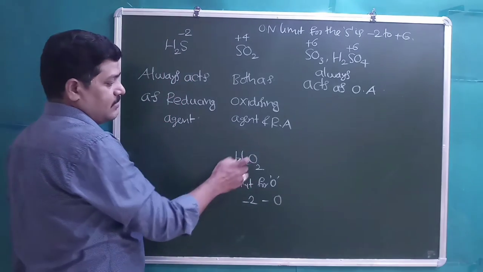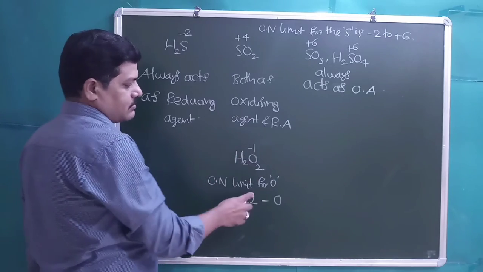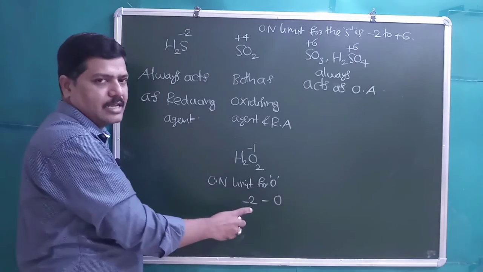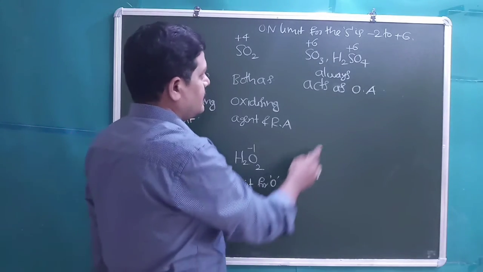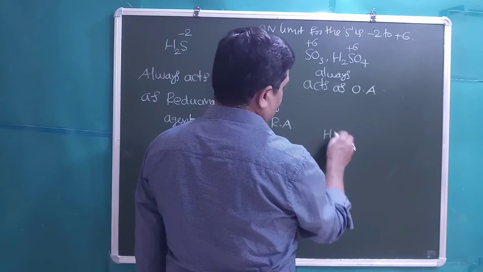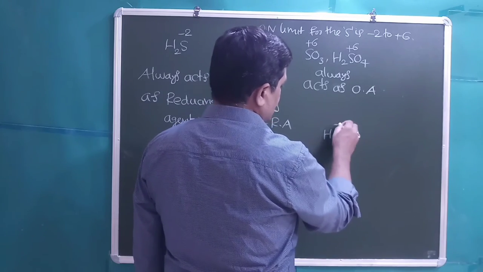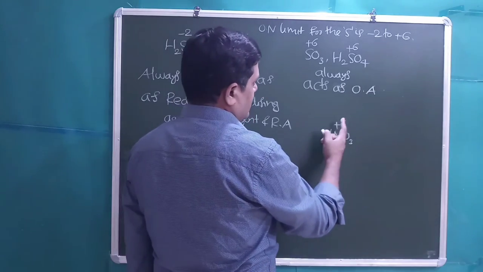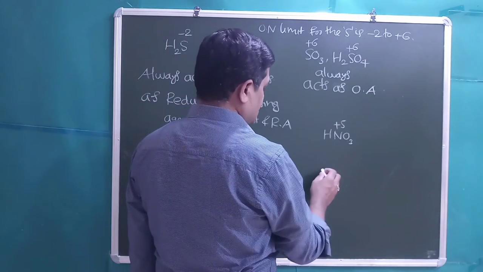It is in the intermediate oxidation state, -1. So H2O2 can act as both an oxidizing as well as a reducing agent. Now some other examples. In HNO3, nitrogen is present in its highest oxidation state, so it can only act as an oxidizing agent.